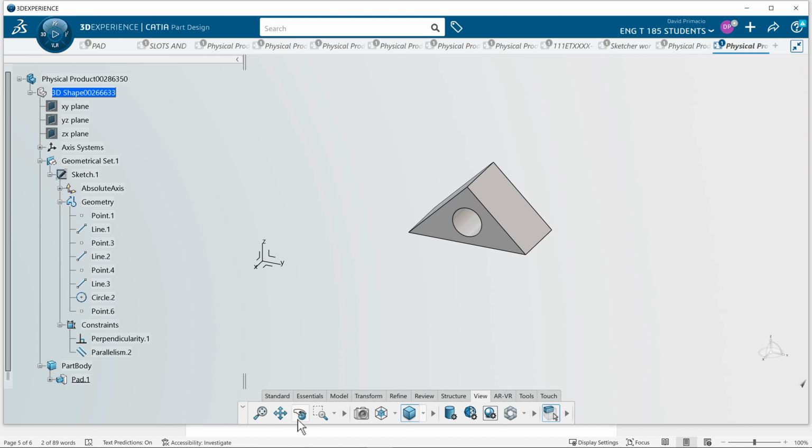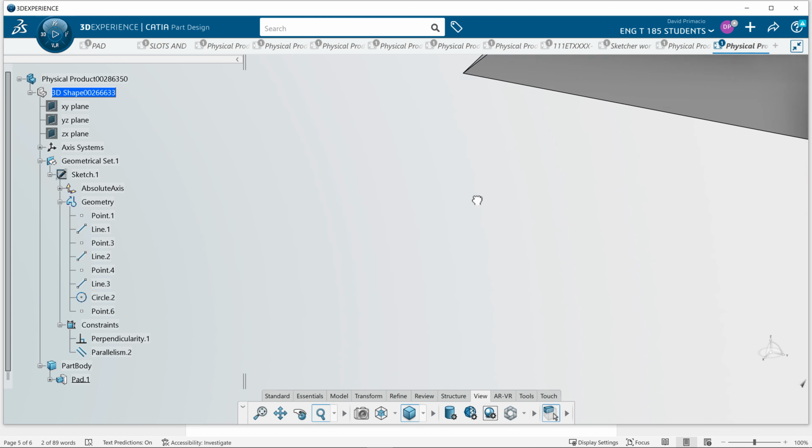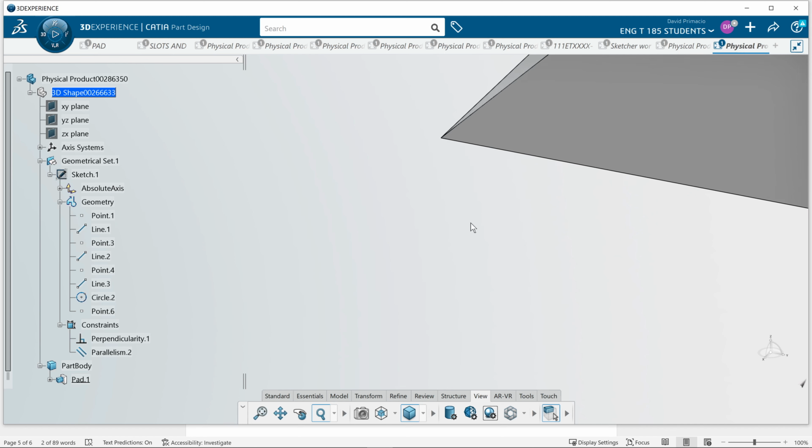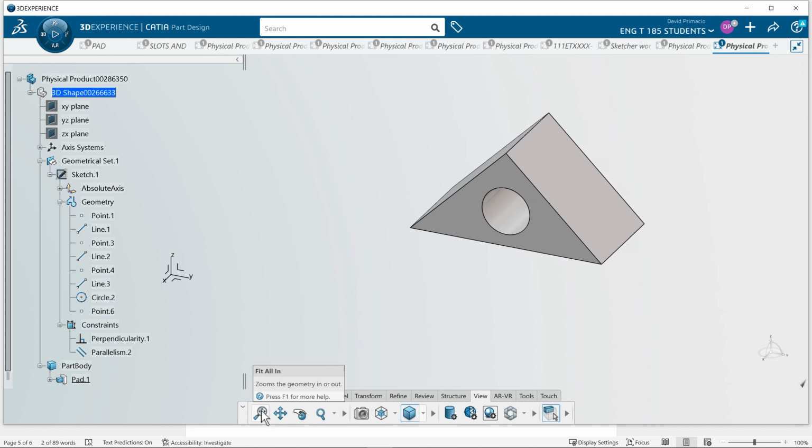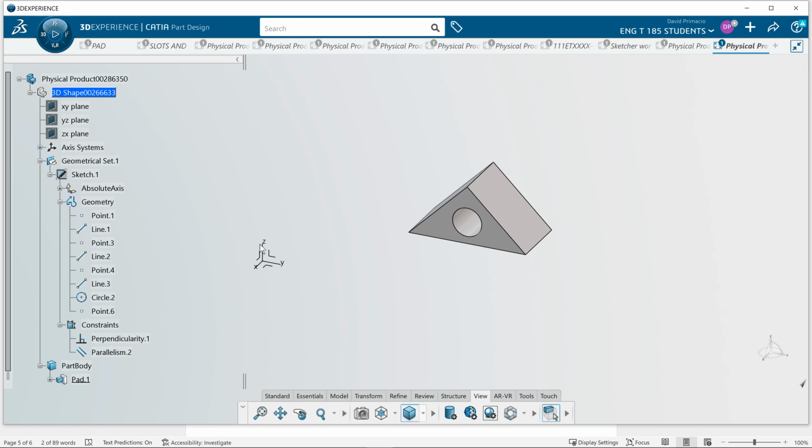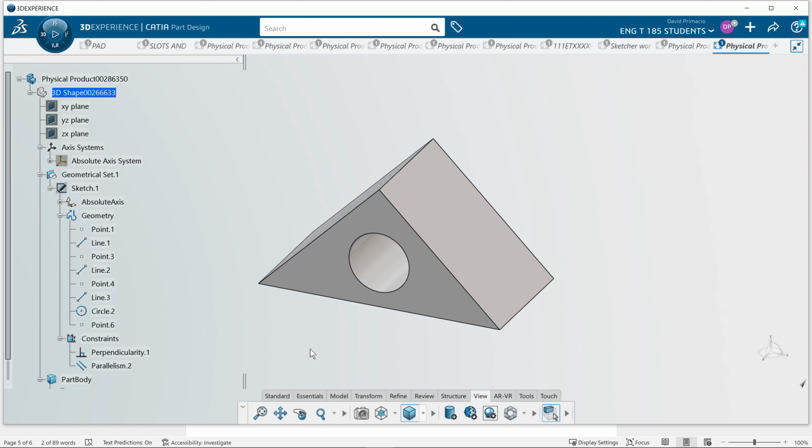I can use the zoom button, so zoom in and out. Hold the left button to zoom in and out. Fit All In shows me the axis and the part. If I open this and hide the absolute axis and do another Fit All In, it makes it easier for it to zoom up on that part.